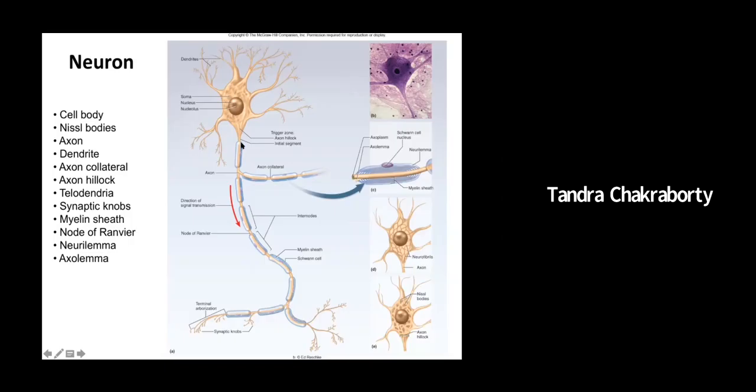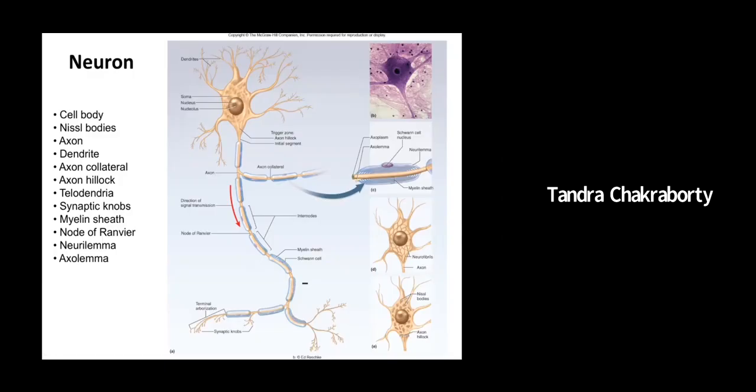The axon is usually myelinated, which means it has a blanket around it, basically a lipid layer, called the myelin sheath. The myelin sheath is not continuous. There are gaps in between, and these gaps are known as the nodes of Ranvier.